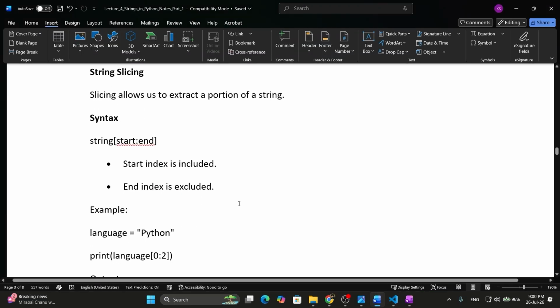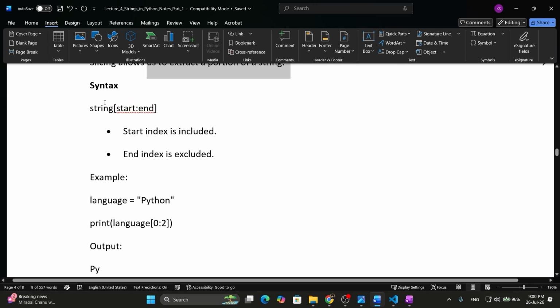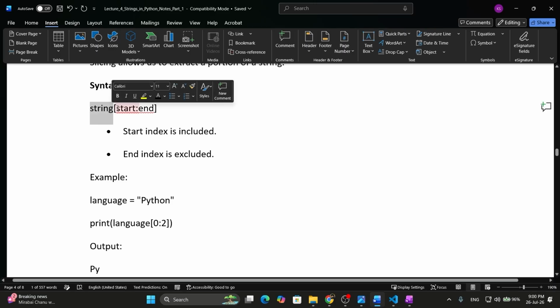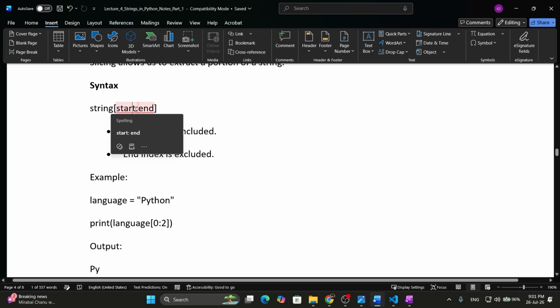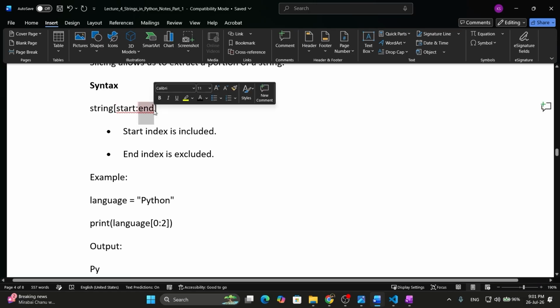The next thing which we are having is string slicing. So what does slicing mean? Slicing allows us to extract a portion of a string. The syntax is: we are having a string, then the square brackets. We will give the starting value, then we will use a colon, and then we will give the ending value.